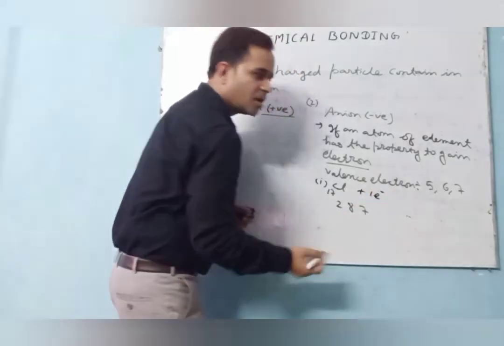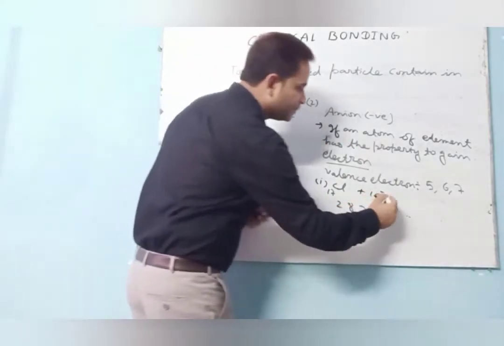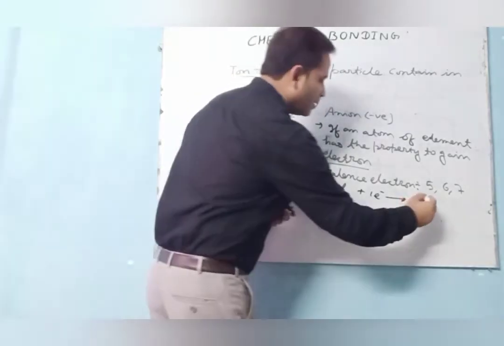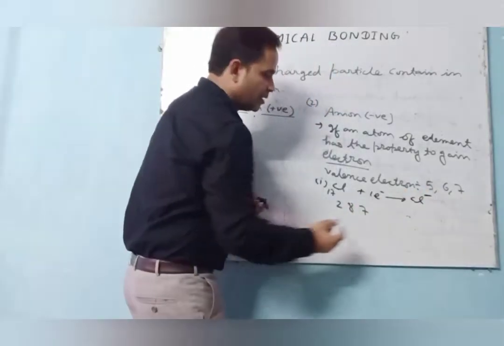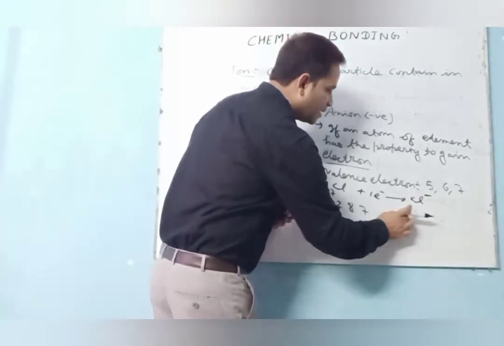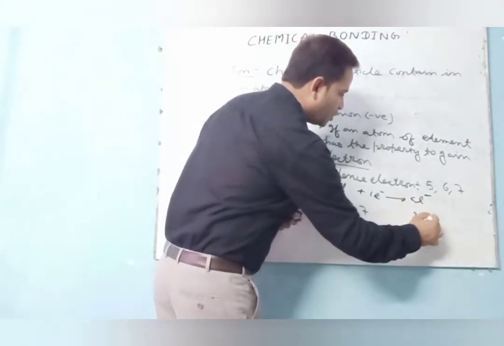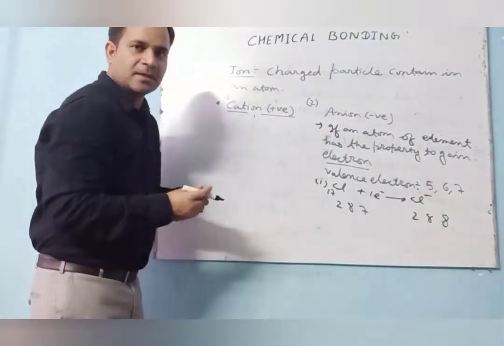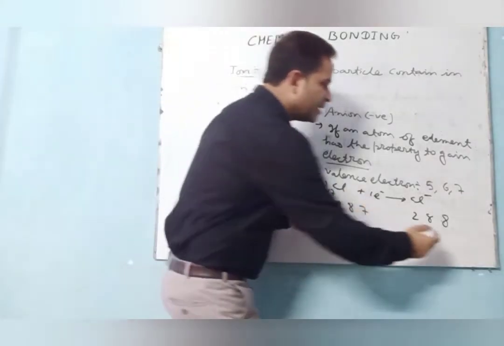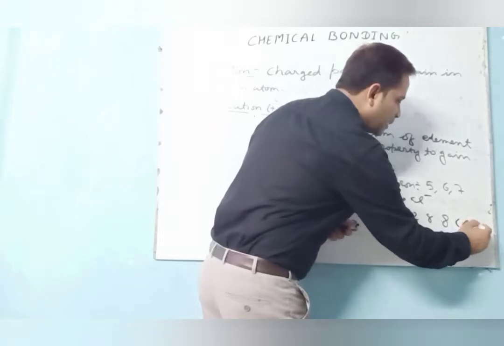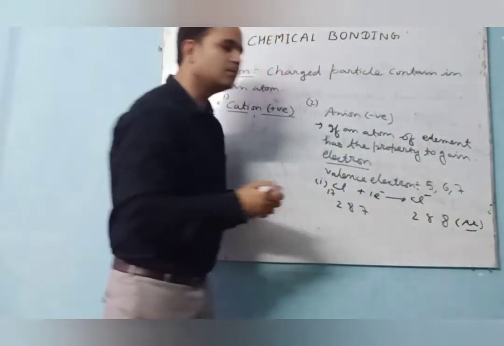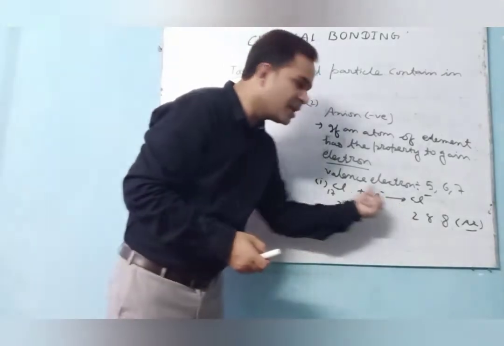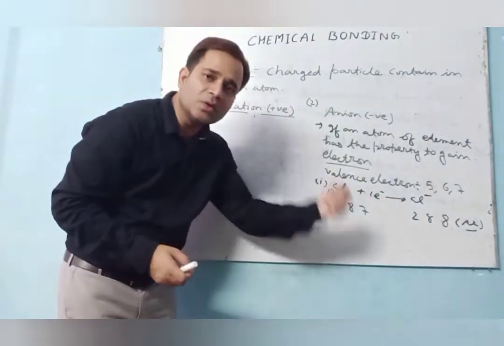If 1 electron is gained by the chlorine atom, then it becomes a chloride anion. So its electronic configuration is 2, 8, 8. Clear? So this one is the nearest to argon. That is what? Argon. Getting? So it is possible to gain 1 electron rather than to lose electrons.